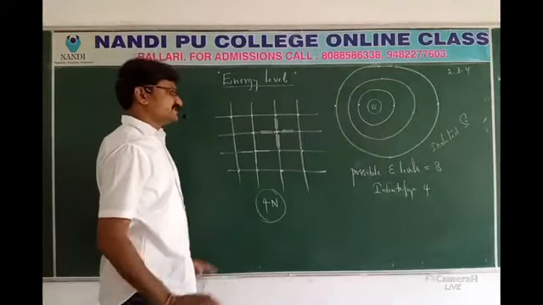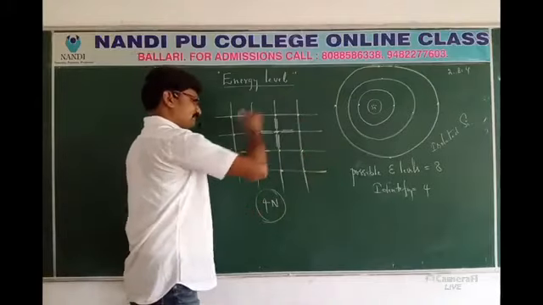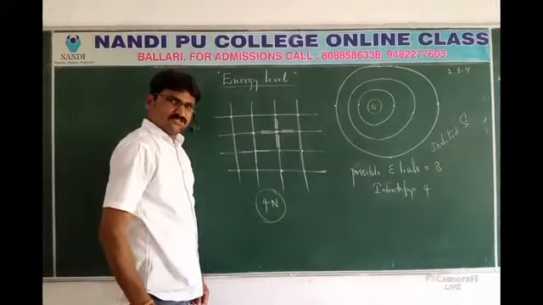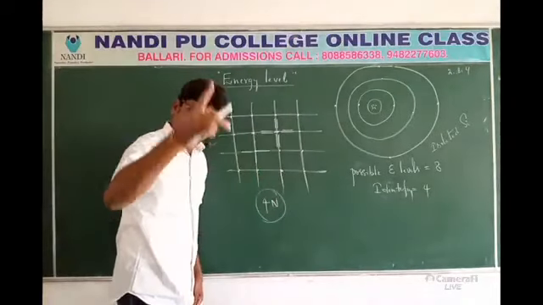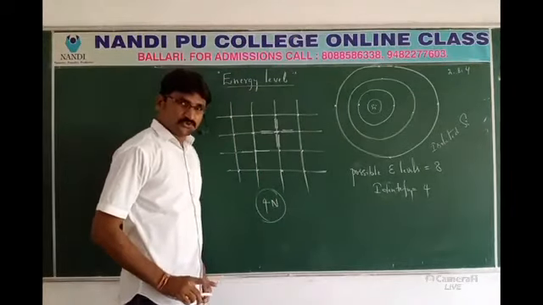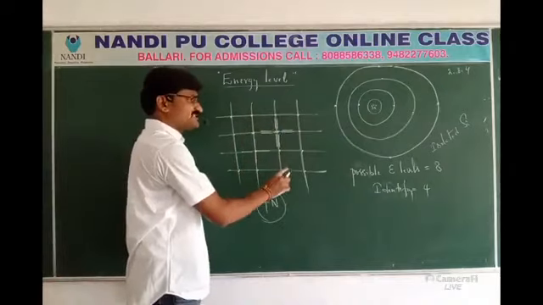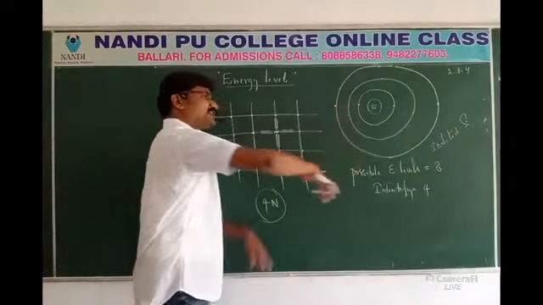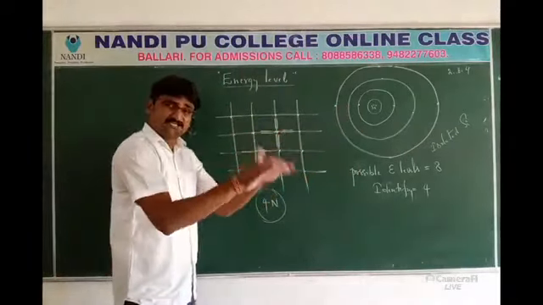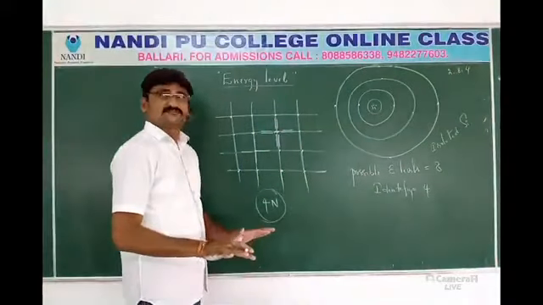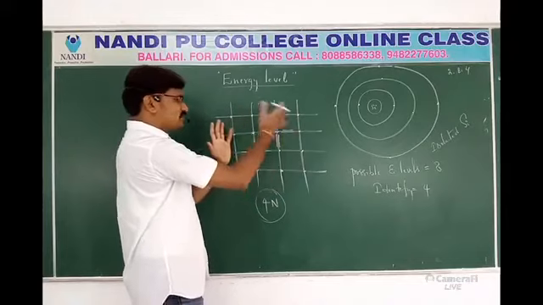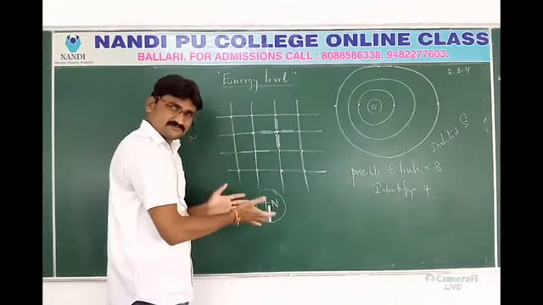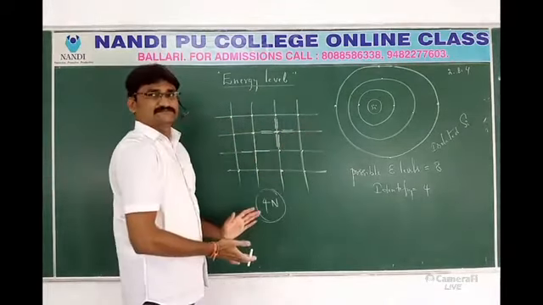When we come to the crystalline structure, due to redistribution of energy, this point has to be understood. Due to the combination of so many isolated atoms, there will be a crystal.